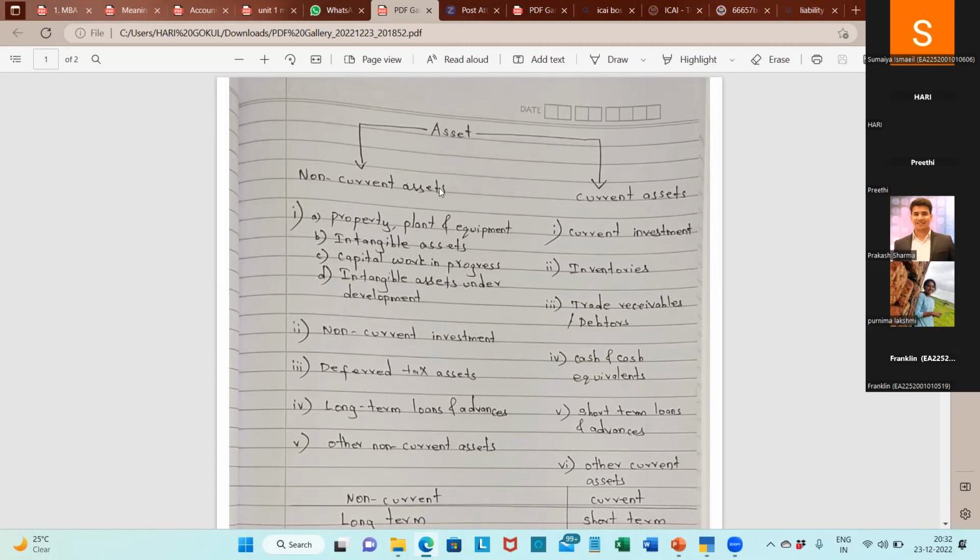So non-current is classified into 5 types. The first classification is property, plant and equipment, which is nothing but fixed assets: the land, machinery, car, bus, whatever things I hold which have a lifespan or holding period of more than 12 months come under non-current assets. The first one is property, plant and equipment.